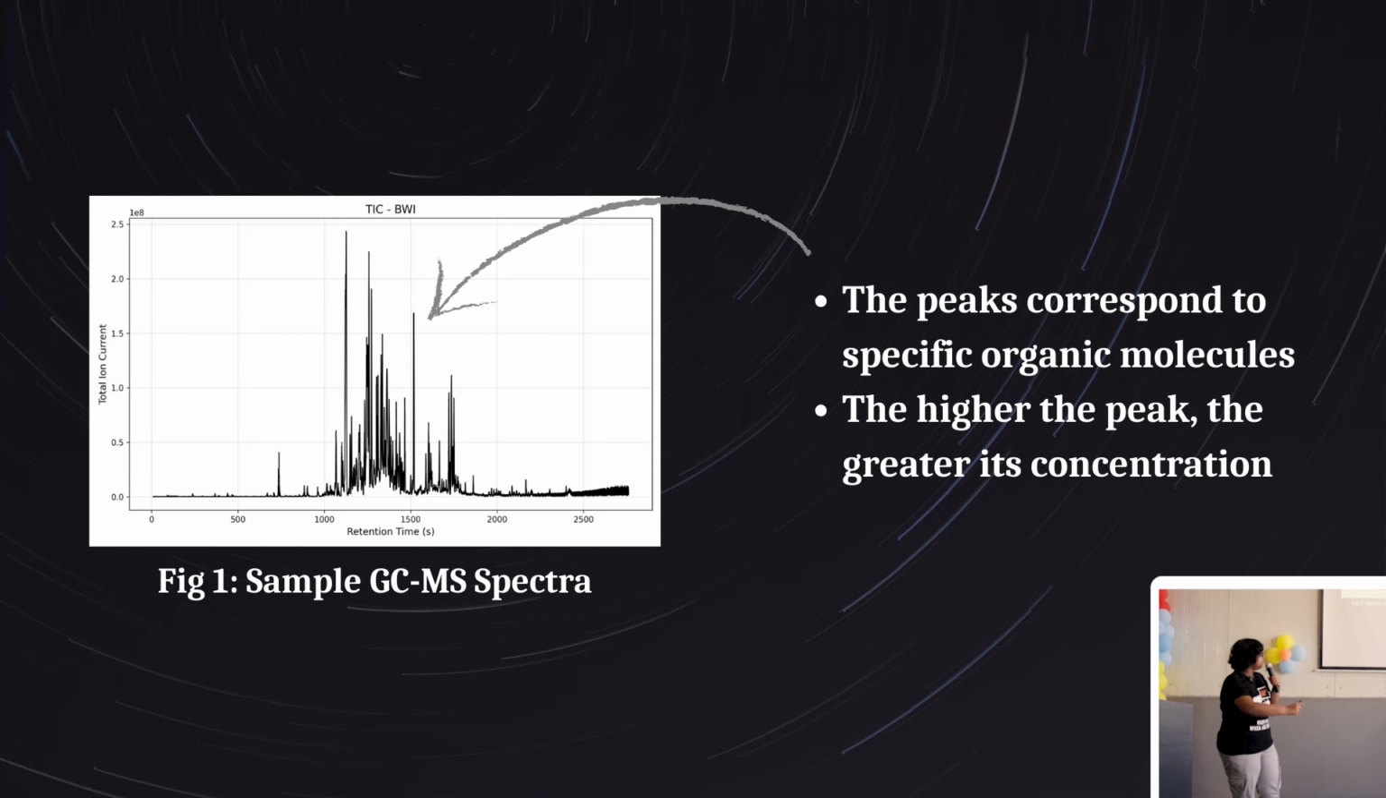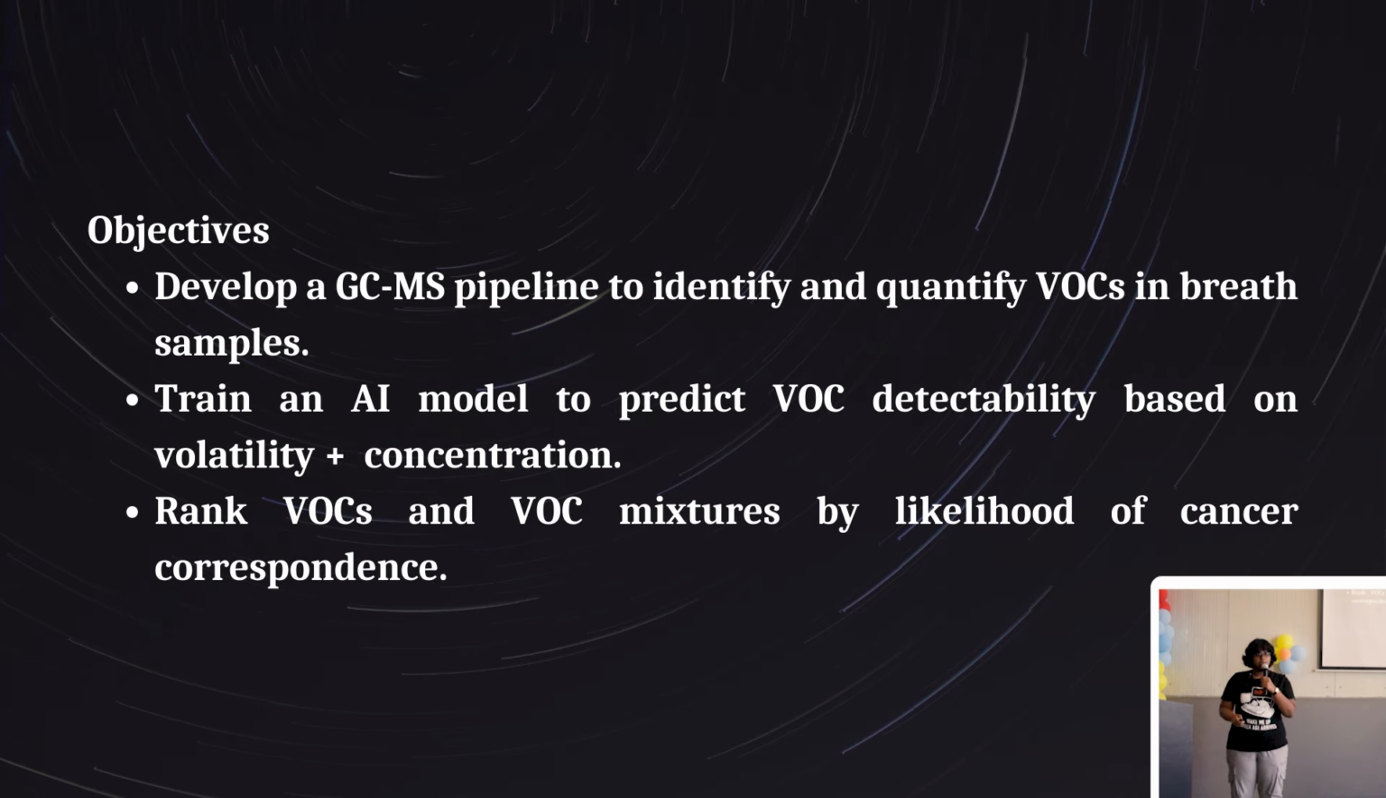So this is a sample spectra. The organic compounds present in masks of patients who've worn these for a while are collected and go through something called GCMS, where these peaks represent individual molecules and the height of these peaks represents their concentrations. My goal was to develop a pipeline for how dogs smell, to see if AI can replicate the accuracy that dogs provide.